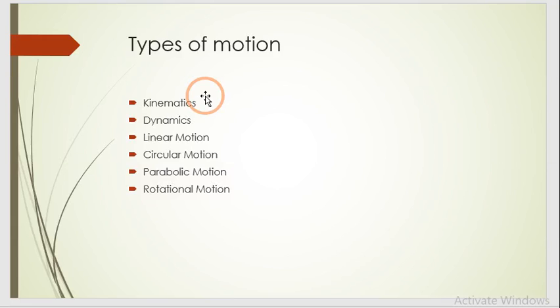Motions in real life may be understood separately as some types. We are going to discuss those types now one by one.